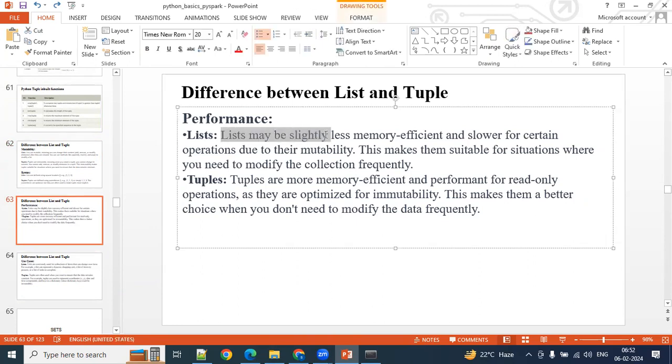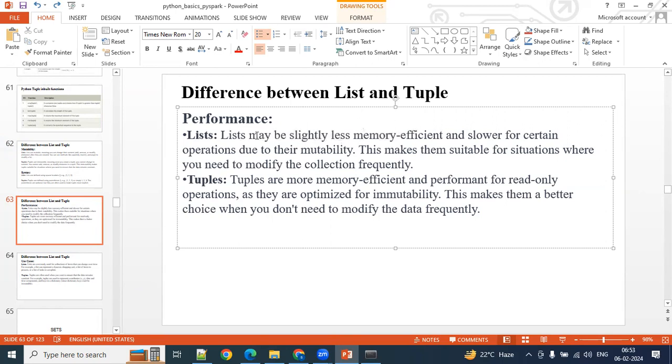One more thing is lists are slightly less memory efficient. Why? And tuples are more memory efficient. Why? Since we cannot modify them, the index is fixed here. In a list, the index may change. If you try to insert some data inside the list, the index will change or not?